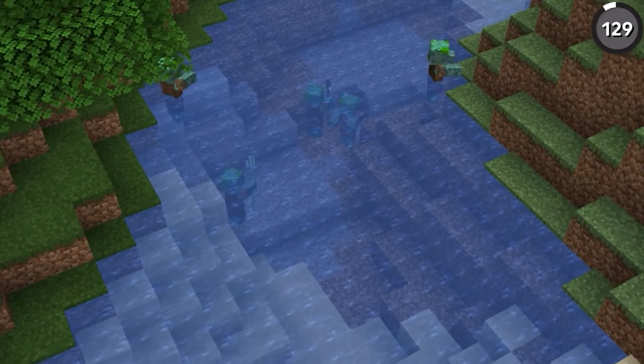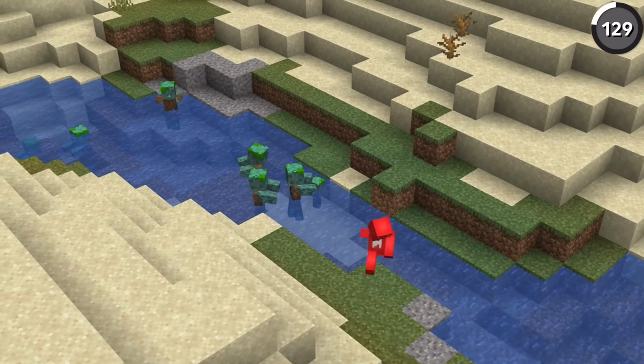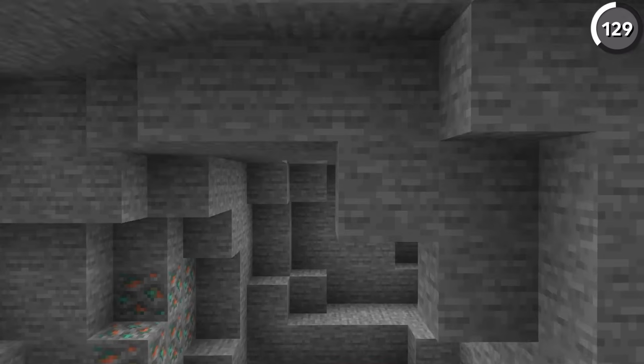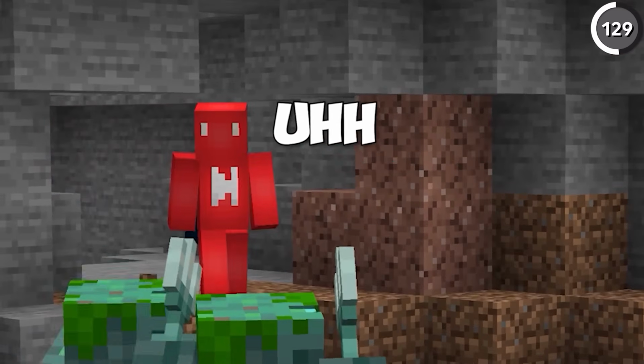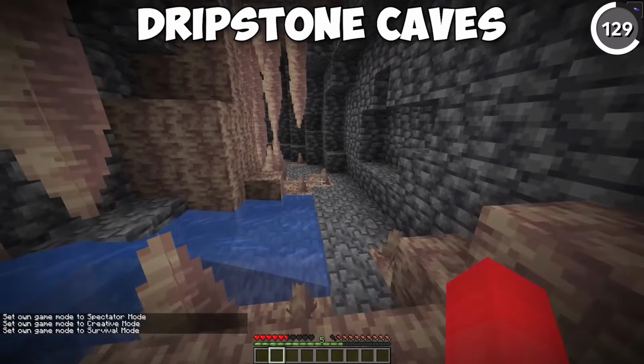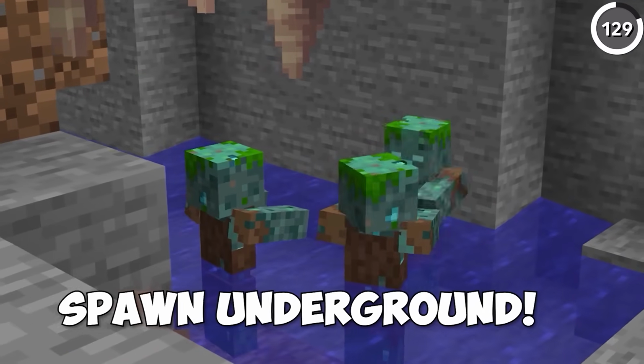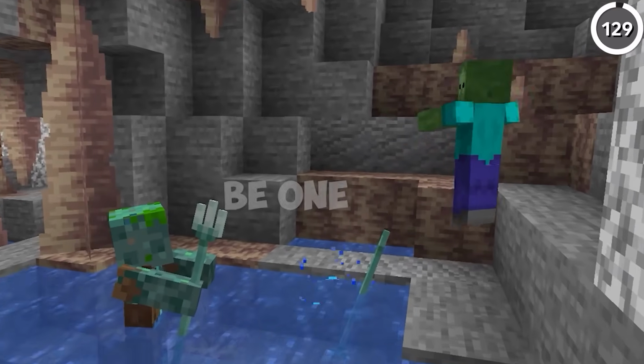Drowned are famous for prowling around the various rivers that we've got on the surface, but you're less likely to see some of these in the caves below. At least, you wouldn't until now. But with the addition of aquifers next to dripstone caves, these mobs can now spawn in the underground, giving their zombie cousins a bit of competition.